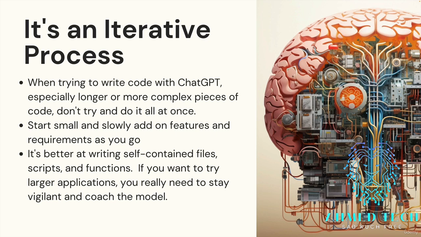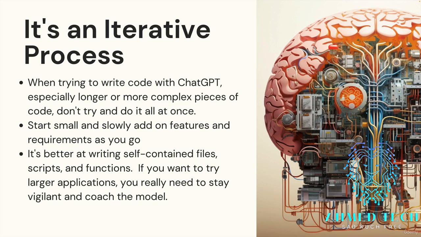Can you write this one piece first? Can you write this one route? Can you create the HTML for this one view? And then you can build it up as you go. And I'm going to show an example of that. But just keep that in mind, that it's not going to spit out something most of the time that is perfect and big. It will spit out perfect in small chunks like shell scripts and functions and standalone pieces. I use it for that all the time, and it usually works pretty well.